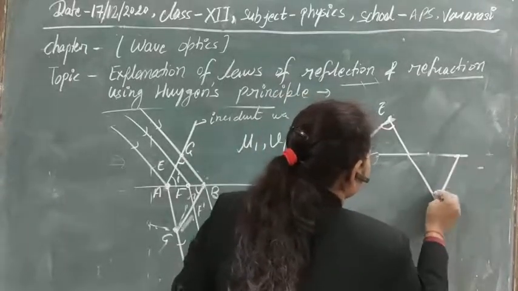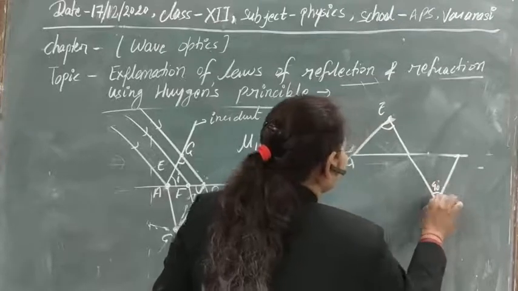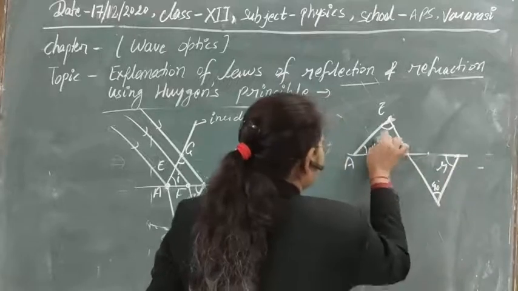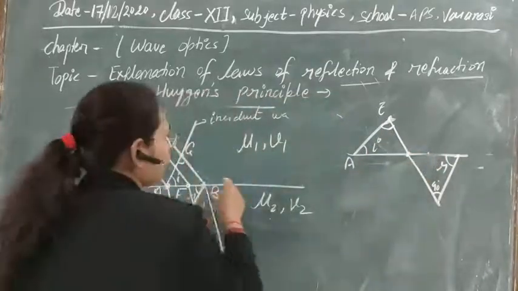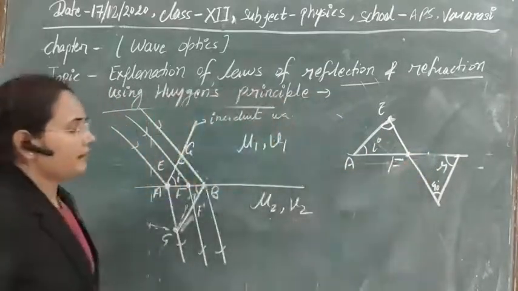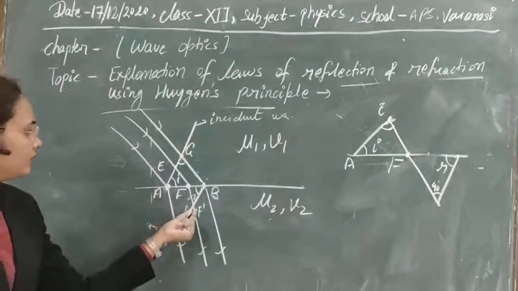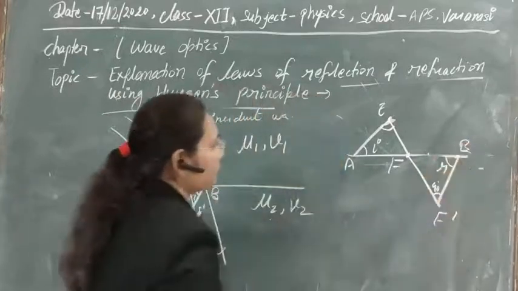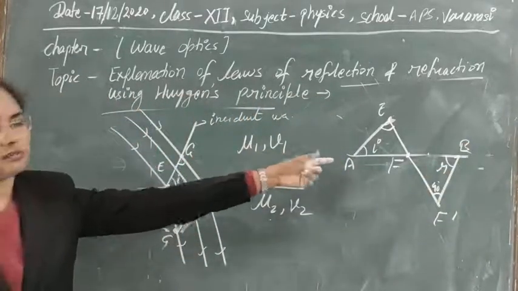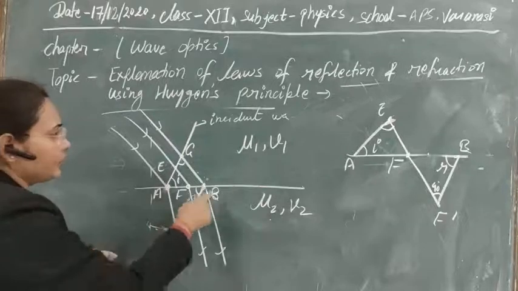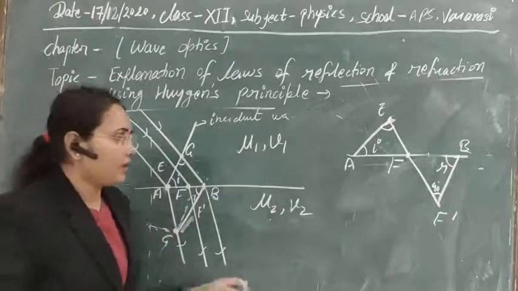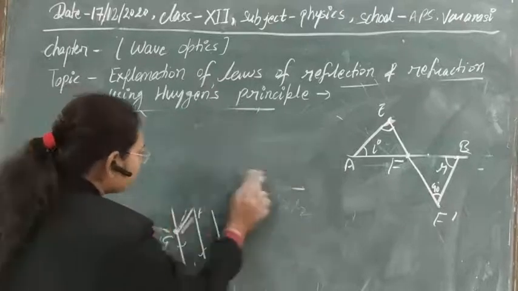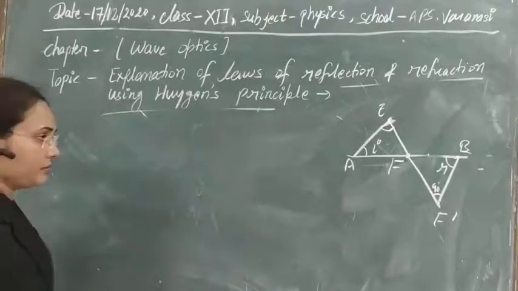Suppose this is point B, and this angle is again 90 degrees. This is the direction of the tangent here, this is R, this is I, and this is point F that we have got. Don't be confused: this is point F dash, and this is point B. From here we have just resolved the components, so that you can understand very easily how we get the law of refraction from this discussion.